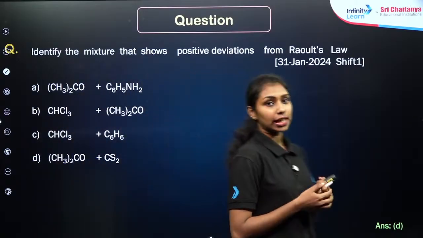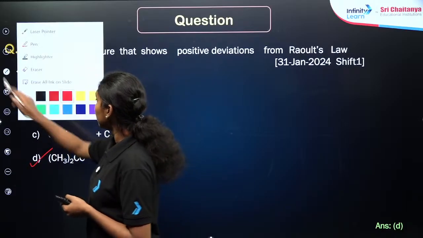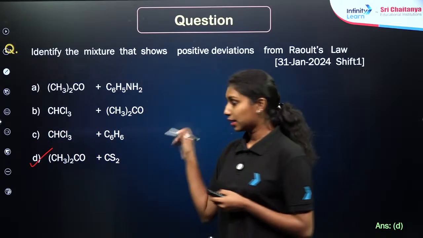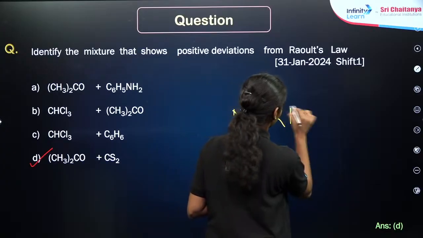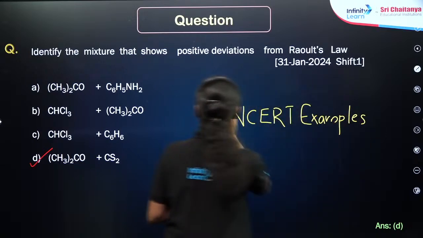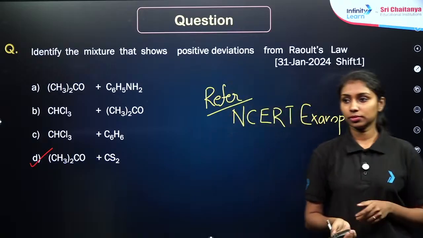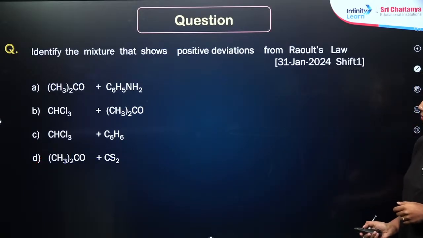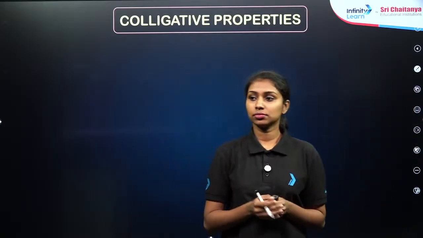Yes, again option D is the correct answer, right? Pranav, you are correct, very good. So option D will be the correct answer here. Just refer to the NCERT textbook, which is already given in the NCERT textbook. That's all about the ideal and non-ideal solutions.